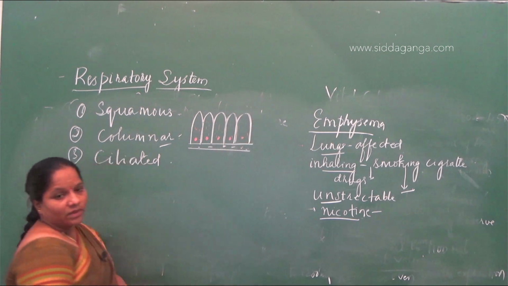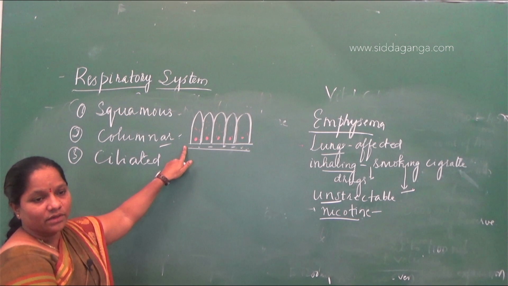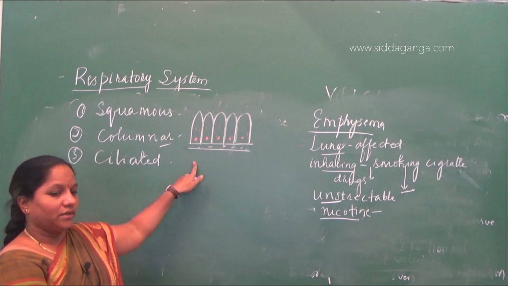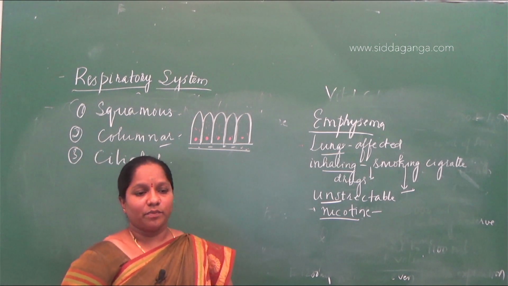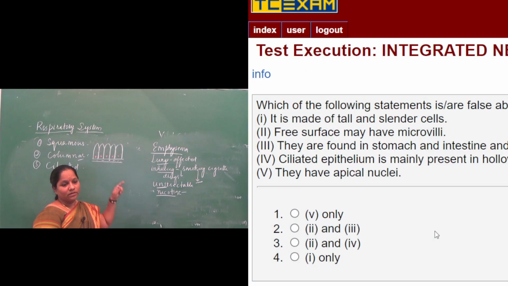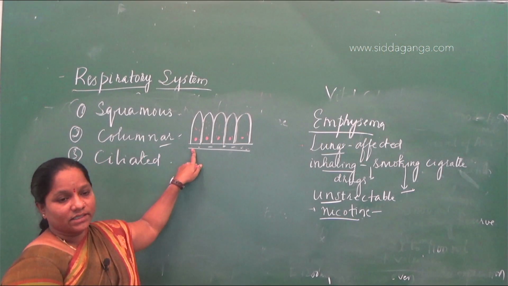Nucleus is not at the center. The nucleus is at the periphery. So they are asking the statement related to columnar epithelium. The first statement is, it is made up of tall, slender like cells. Tall, slender like cells is correct.